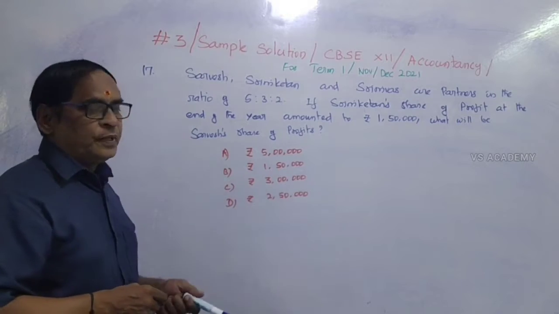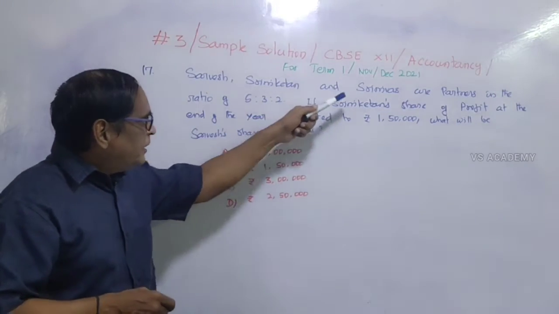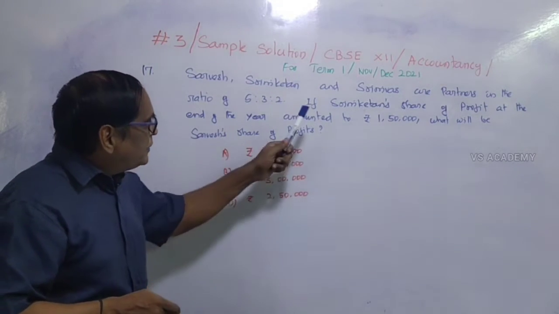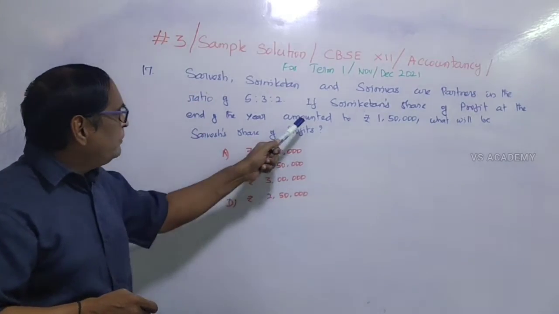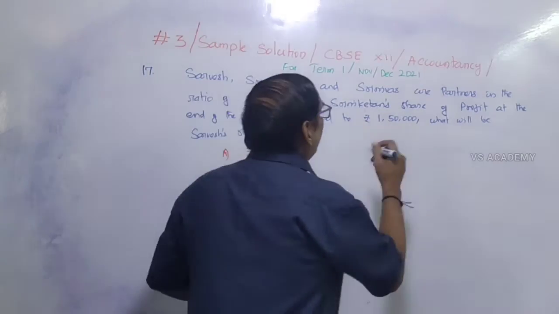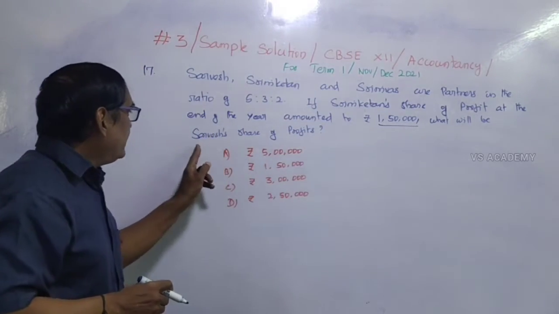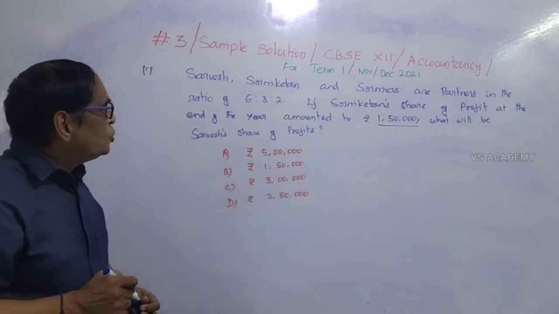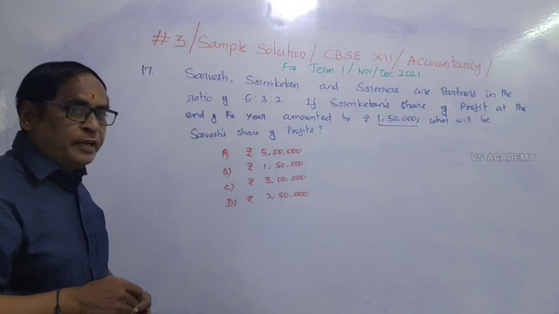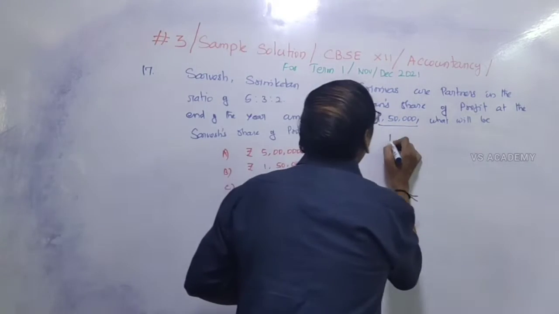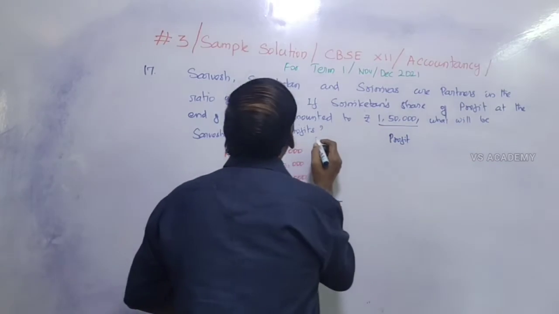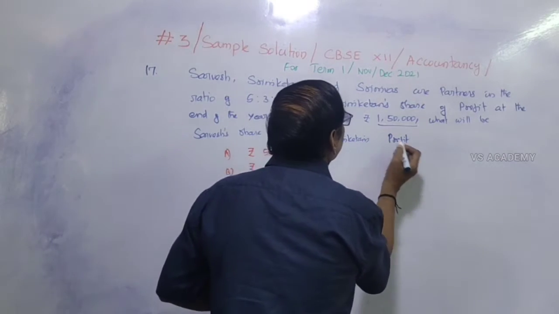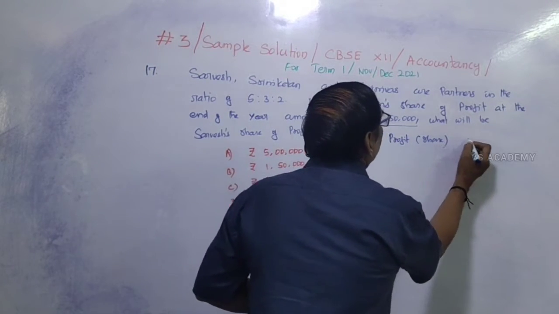Question number 17. Surveys, Sriniketan and Srinivas were partners in the ratio of 5:3:2. If Sriniketan's share of profit at the end of the year amounted to rupees 1,50,000, what will be the survey's share of profits? So the profit sharing ratio is given. The profit at the end of the year is given. Sriniketan's share of profit is rupees